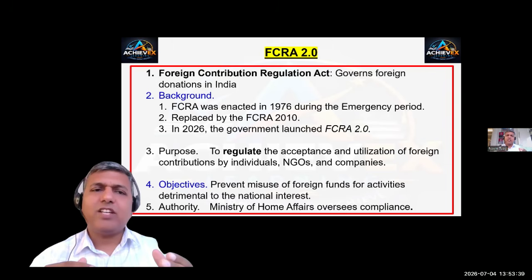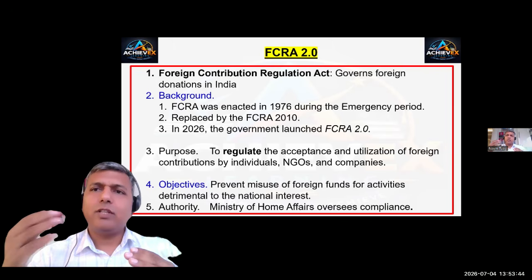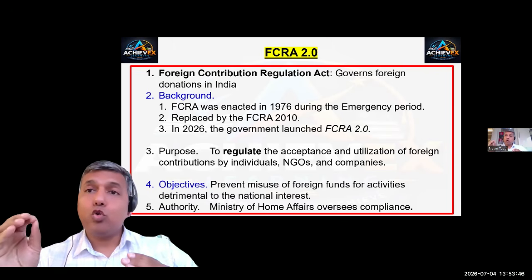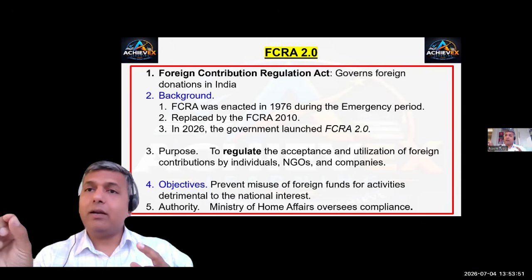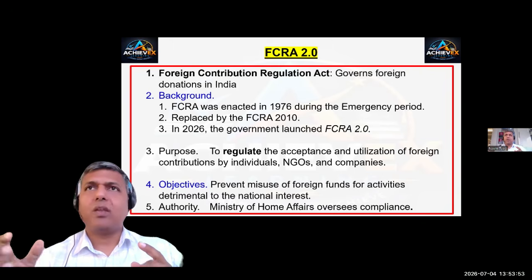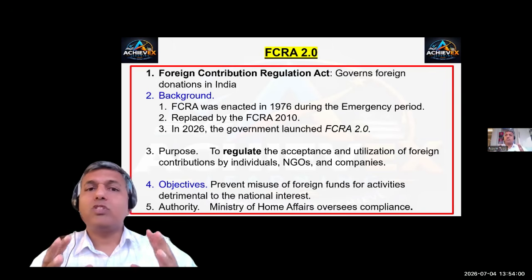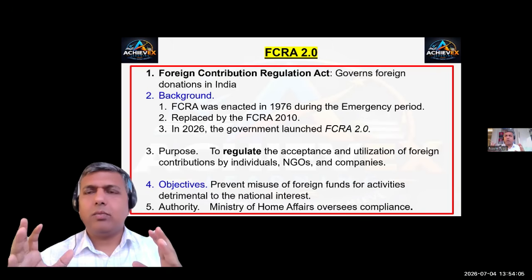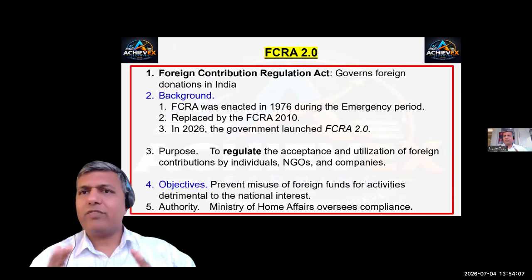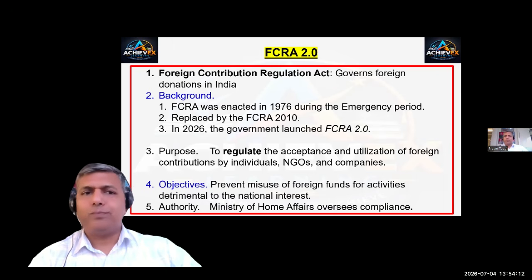It was further replaced by FCRA 2010, which was amended in 2020. Further, there were discussions in 2022, which finally resulted in the 2026 FCRA 2.0. So that is the history in brief about FCRA, and how it has upgraded to FCRA 2.0.